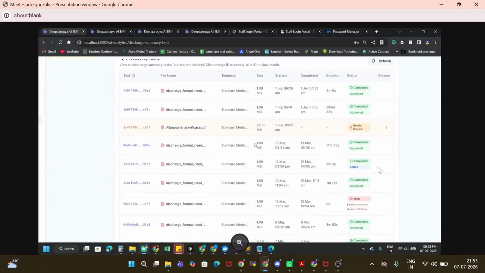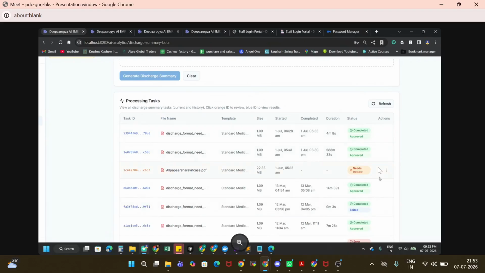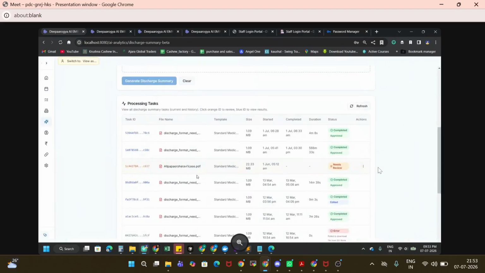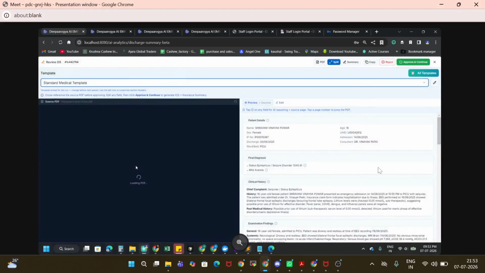Once the PDF is uploaded, it will do some processing and it will show the option need review. Let me show. I'm not uploading right now, but let's assume that I have uploaded, and after a few seconds I am getting the screen with the UID. I can click on this. Okay, so here you can see I have uploaded this PDF. On the left side, it's loading right now.